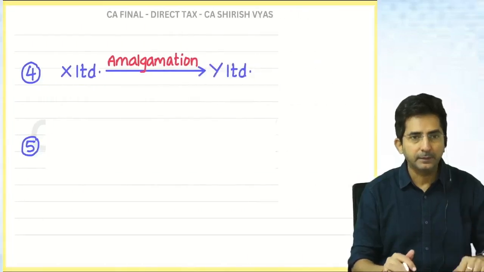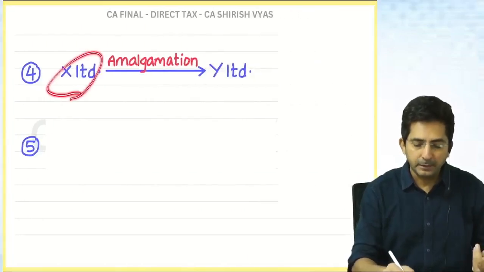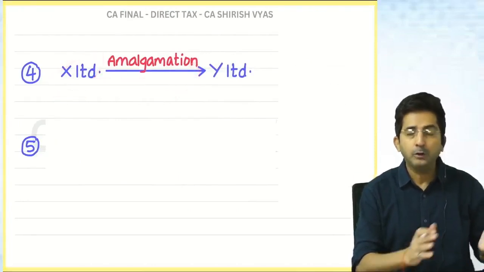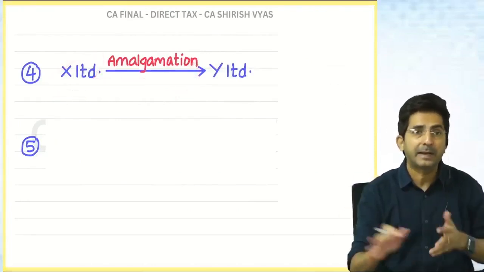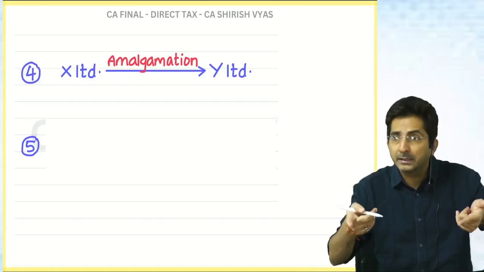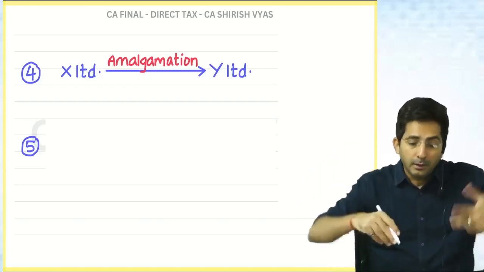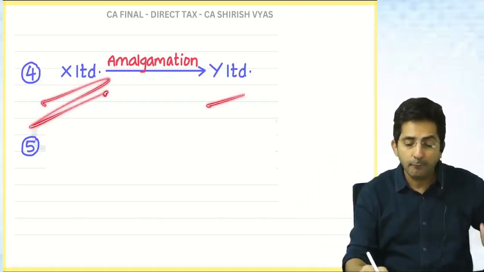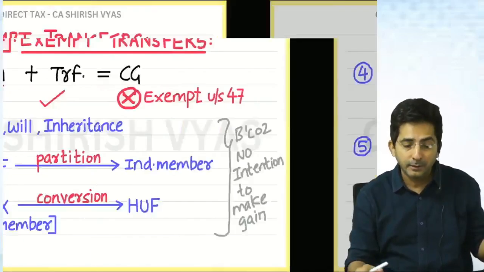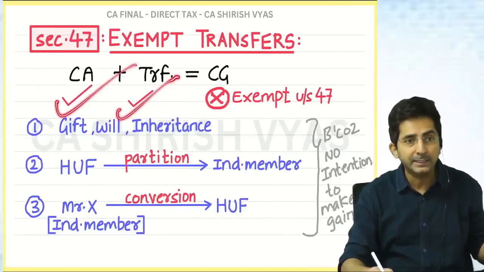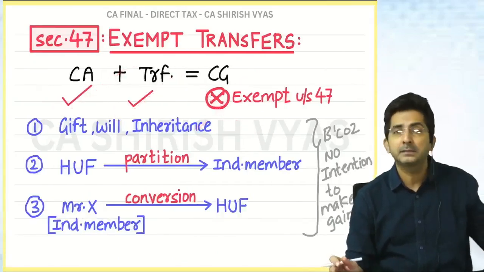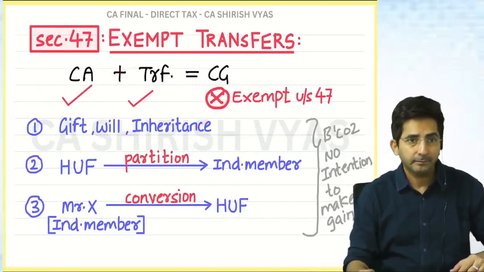Is there any capital? Yes, because when X Limited is taken over by Y, all the assets and liabilities will be transferred to Y. So there is capital asset and there is transfer also. Earlier X was the owner, now Y is the owner, there is a transfer. So here also the conditions are satisfied, but there is no capital gains. Why?